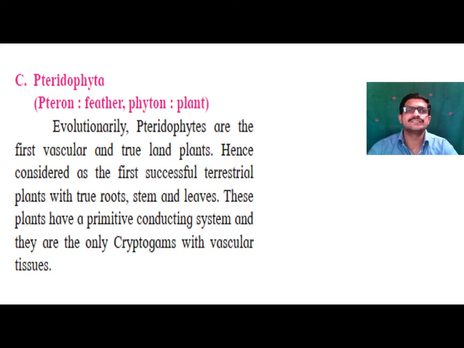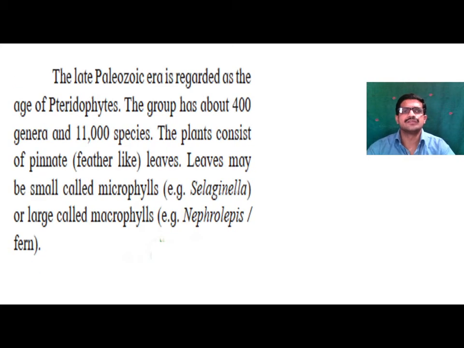The xylem and phloem tissue present in the pteridophyte is primitive. Only in pteridophytes is there vascular tissue, that is xylem and phloem, among cryptogams. The late Paleozoic era is regarded as the age of pteridophytes.